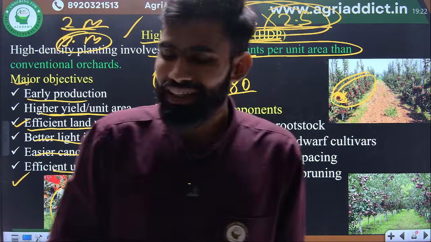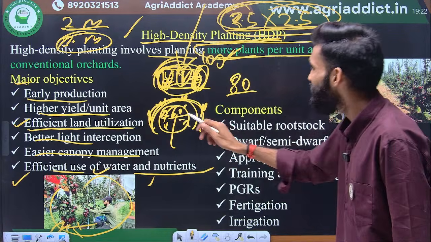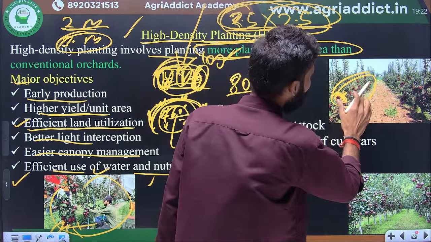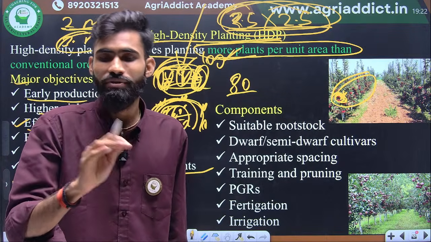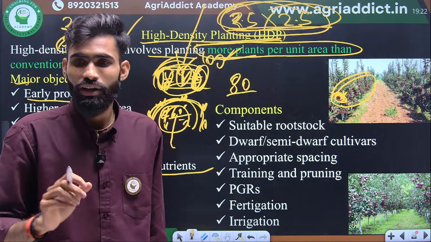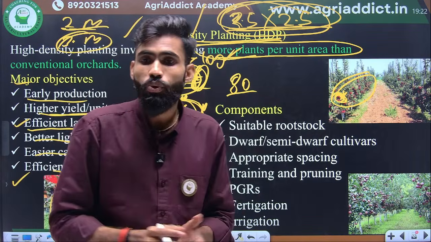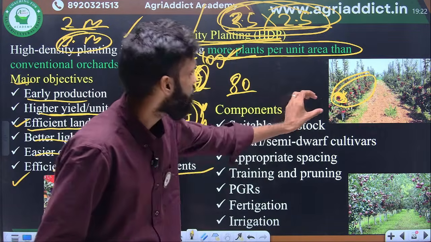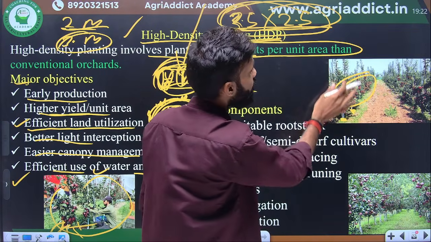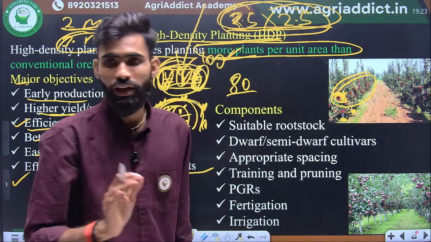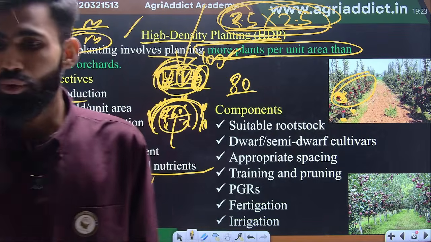No, suffocation is not there, because we maintain the regular canopy. Here you see the canopy maintenance every year. Every time after harvesting, you should do the pruning, so there will be no overcrowding. Here, suppose this one is a single plant, this one is a single plant, but we manage their canopy in a very efficient way, so there will be no overcrowding.